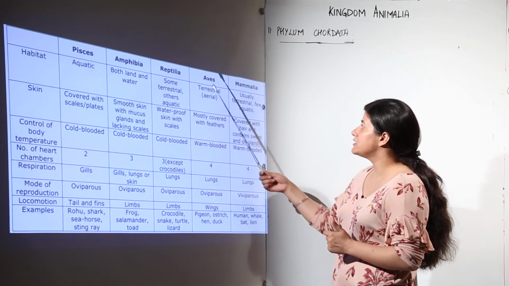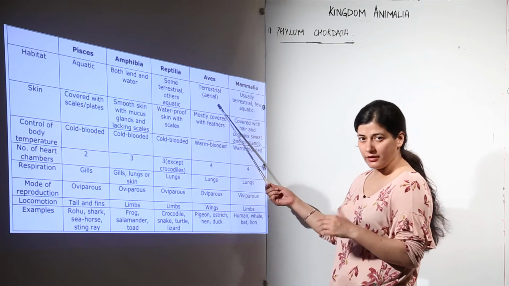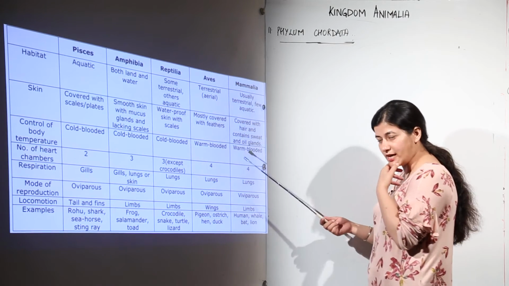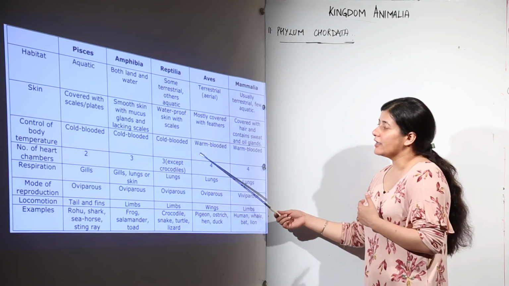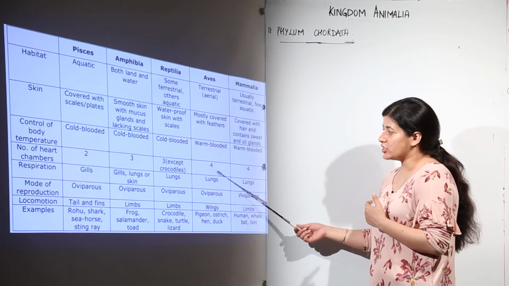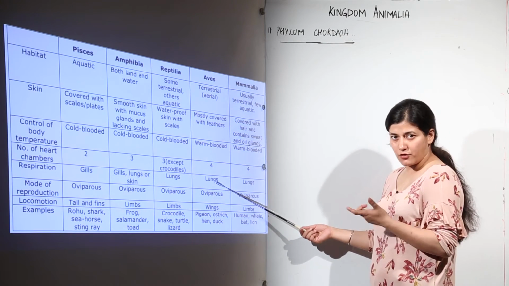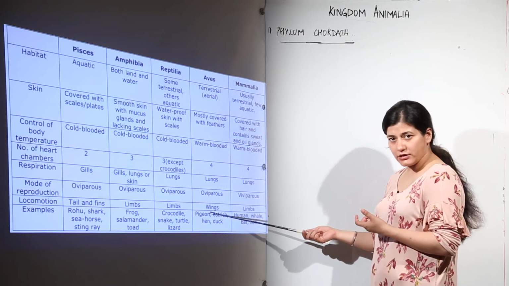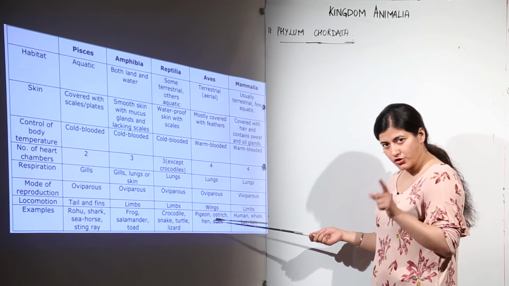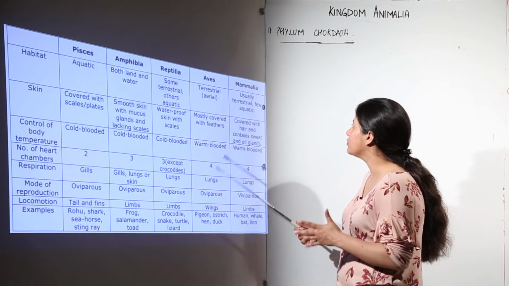Moving to the birds, their habitat is terrestrial, or whenever they are flying, that is aerial. No bird stays in the air all the time though. Their body is covered with feathers. They are warm blooded. The number of heart chambers happens to be 4. They have lungs for respiration, they are oviparous, that is they lay eggs, and they have wings for locomotion and 2 pairs of limbs as well. Examples are pigeon, ostrich, hen, duck, whichever you want to take.